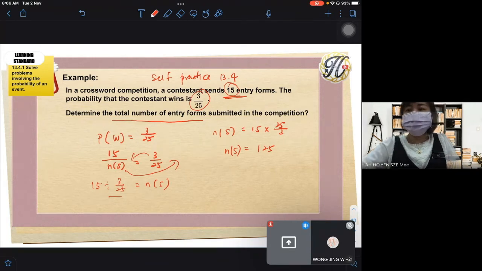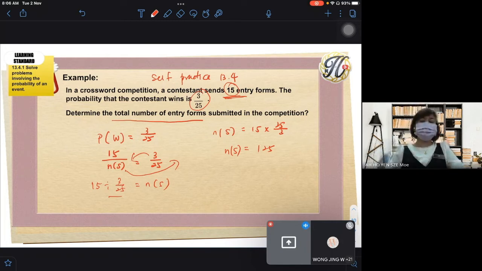Do you agree or not? Only Pak Witra and Steffi so far. How about the rest? Inshira, Shadia? How to get 22 over 25? If you see the answers in the chat, Pak Witra and Steffi gave the same answer. Because I said this is winning, 3 over 25. Not winning is 1 minus 3 over 25. Okay? I hope the rest can understand how to get the answer.